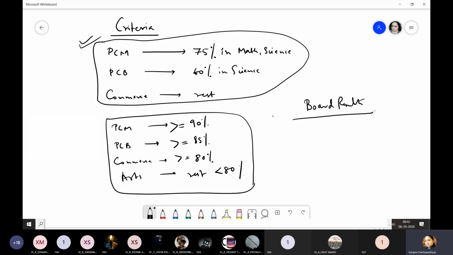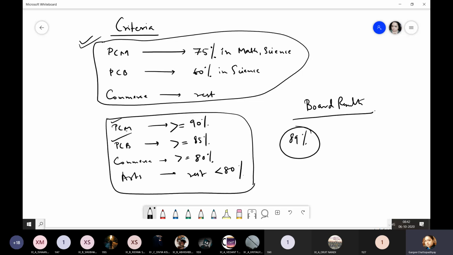So board results are out. You were hoping for 90%, but you didn't get 90%, you got 89%, just 1% less. If it is a very strict organization, it will not allow you PCM, it will allow you PCB.